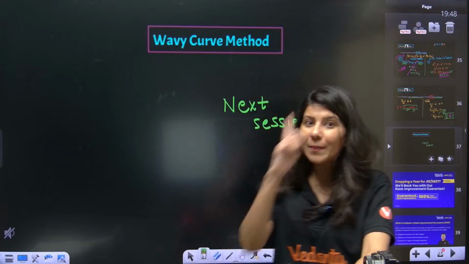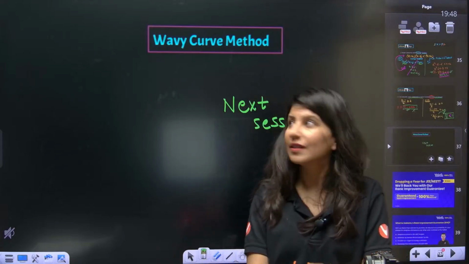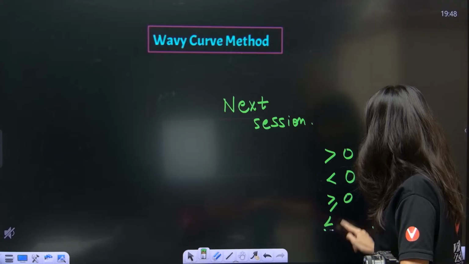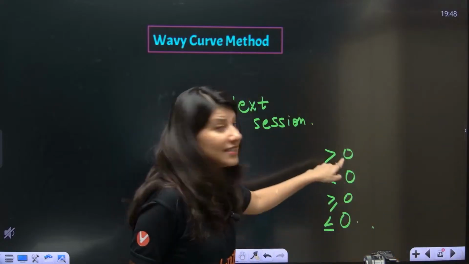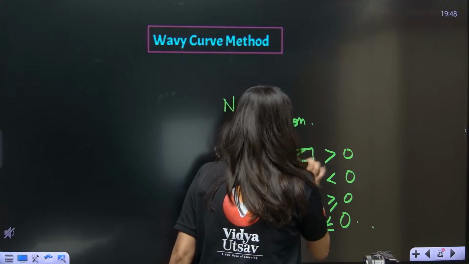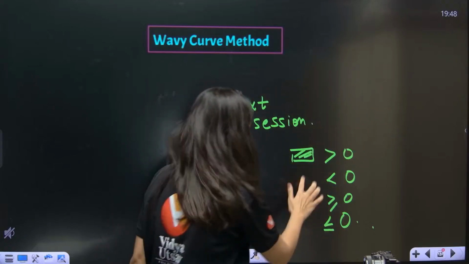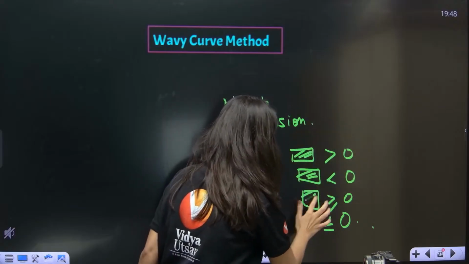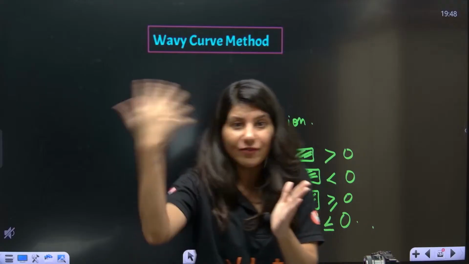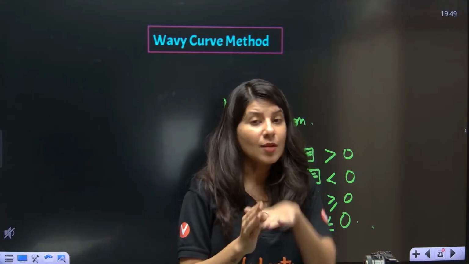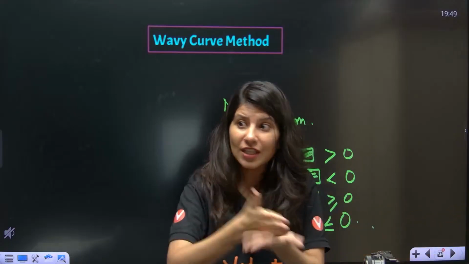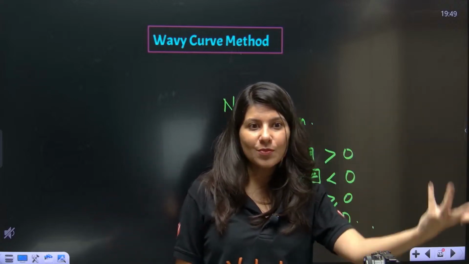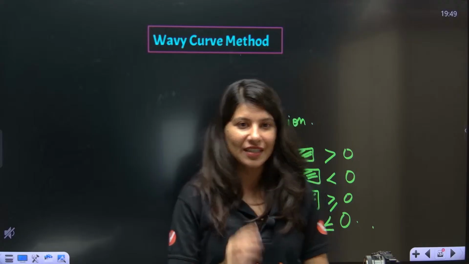Yes. Now apply your brains. Inequality means what? Always greater than 0, less than 0, greater than or equals to 0, less than or equals to 0. Greater than 0 means your expression is positive. Less than 0 means your expression is negative. So 0 is that point because after 0 things are becoming positive, and before 0 things are becoming negative. So 0 is a very strong thing to judge whether a thing is positive or negative. Got it, everybody?